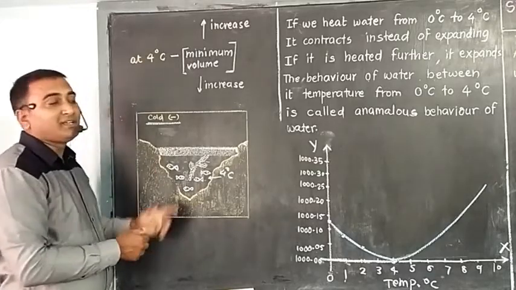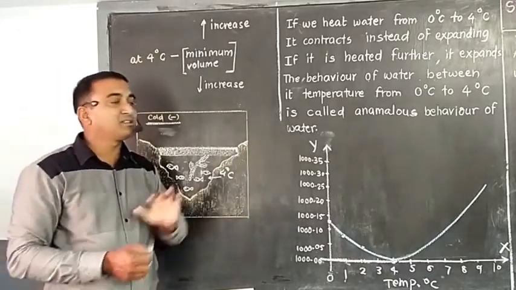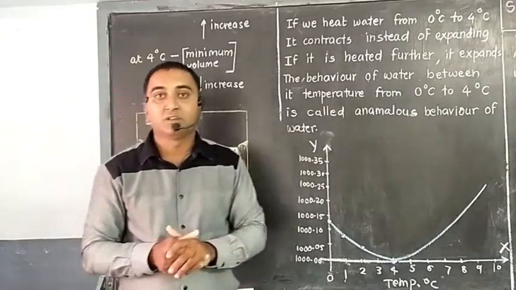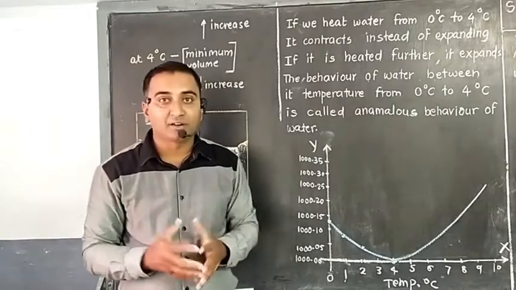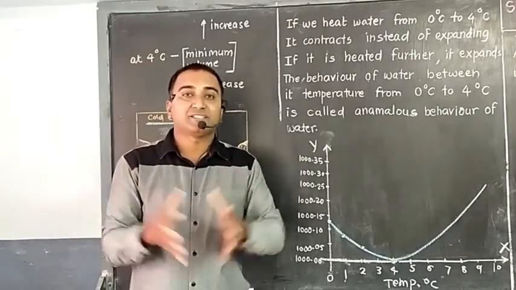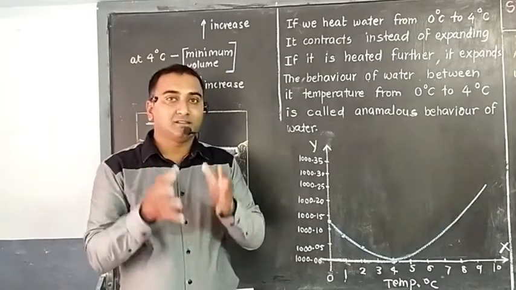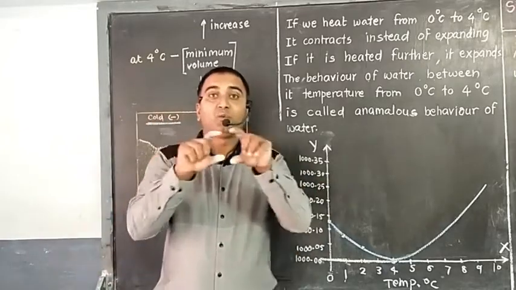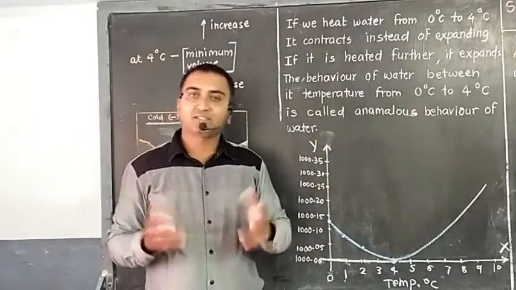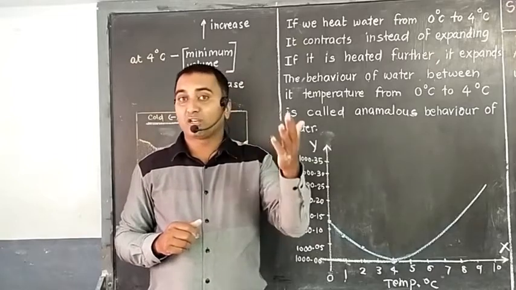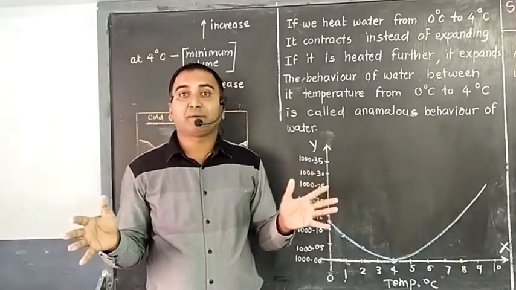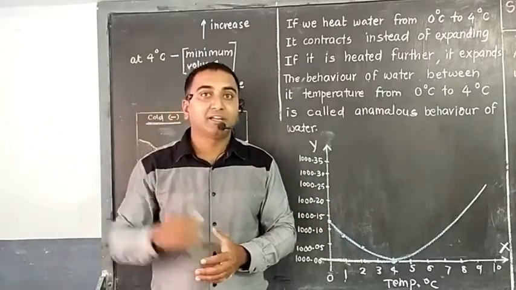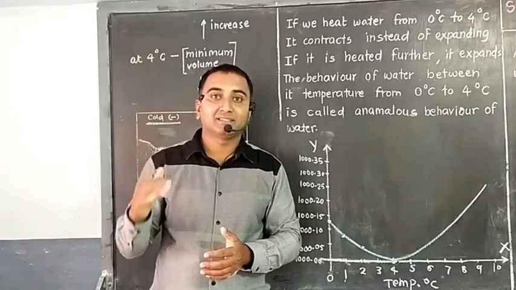So why is it going to happen? It is also going to happen because of the anomalous behavior of water. So again one question is there, a good question. In the cold climate or in the cold region, pipelines will burst and cracks are going to form in the rock. First, pipeline. See, within the pipe, water is there. It is of different temperature, and because of the cold climate, outside that pipe, definitely the heat from the water gets transferred into the atmosphere. It reaches 10, 8, 6, 4.